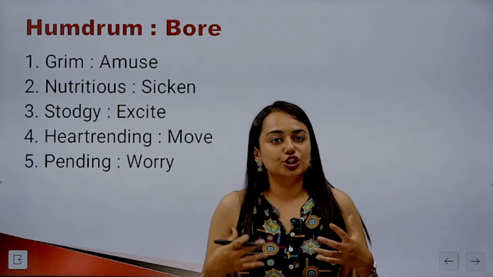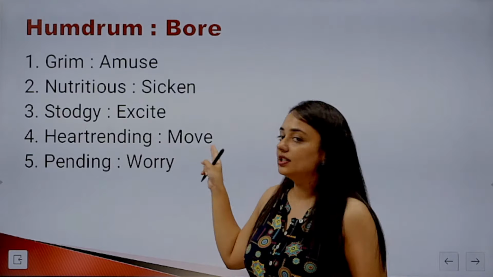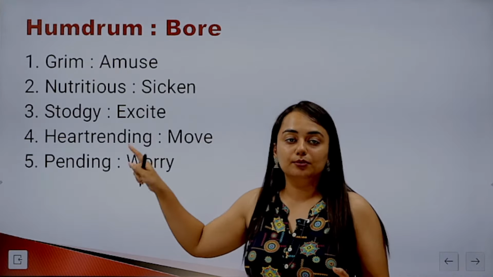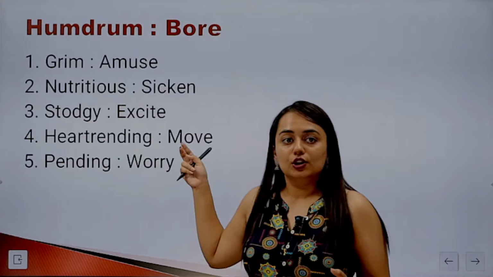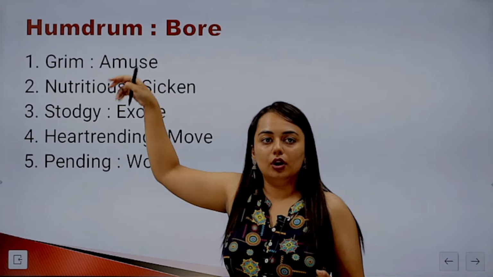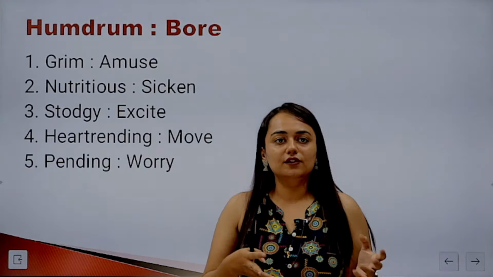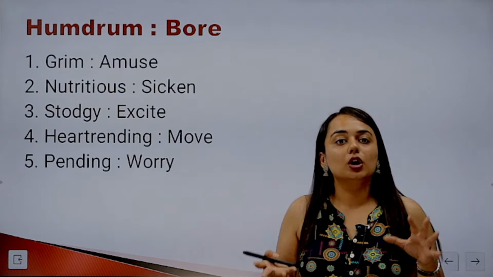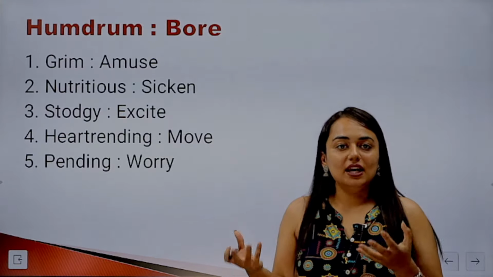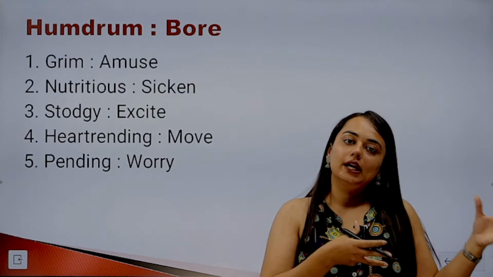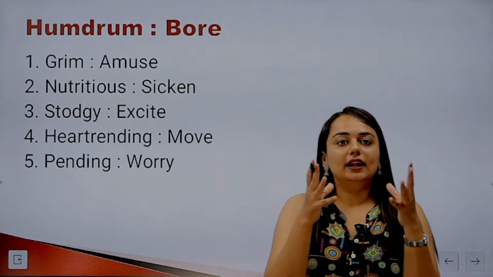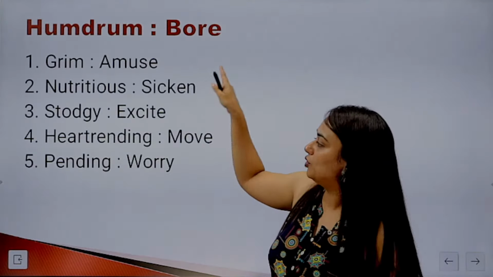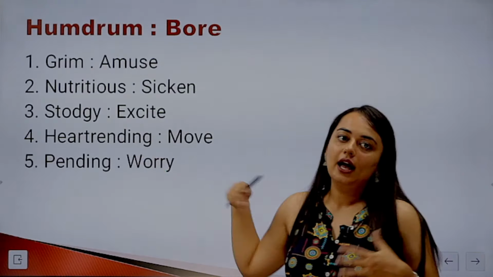Heart-rending is emotionally moving. Move is the synonymous verb written after it. So we can say the words A, they are adjectives, and the word B, that is bore and move, are synonymous verbs to A. B is the synonymous verb of A. This is the relationship, and the right pair which will match with humdrum and bore is heart-rending and move.